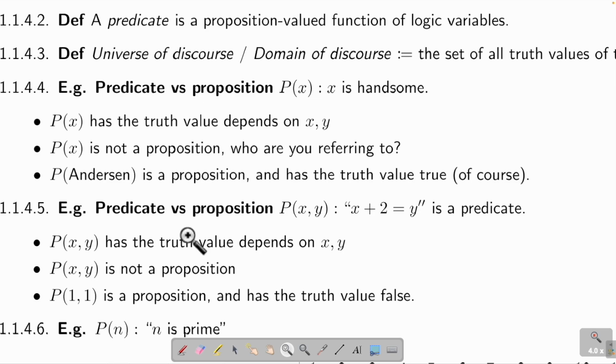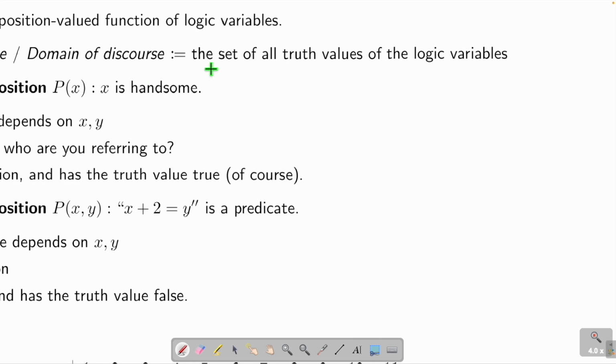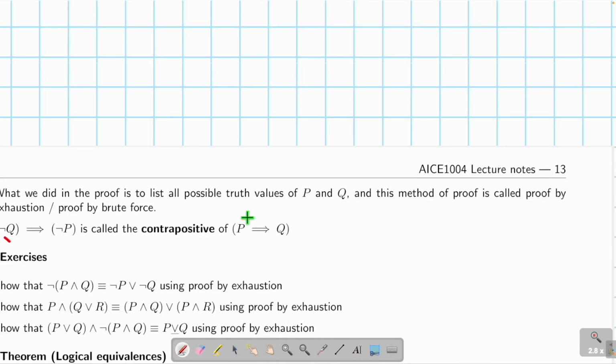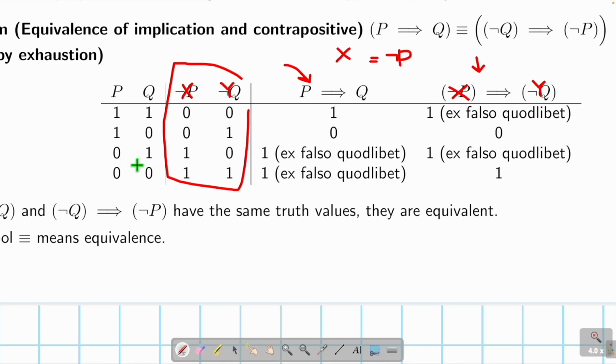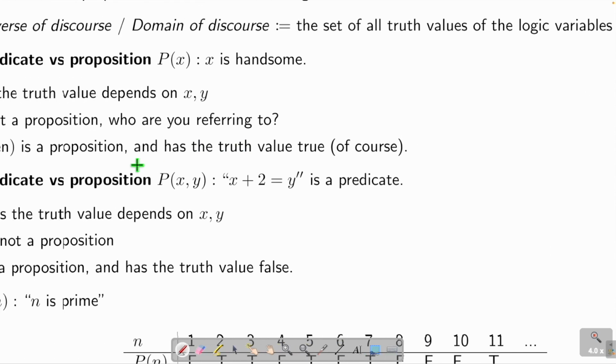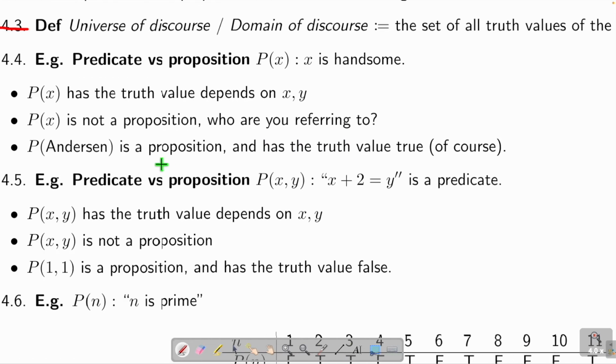That is just a name. We don't care. Okay? So this means what? The universe of discourse is the set of all truth values of a logic variable. That means when you build a truth table, what are the 0 and 1 allowed in the table, that is the universe of discourse. In other words, basically it's saying what is the area of things we are talking about. So we have to give an area. So now we talk about everything within this area. So this is the meaning.